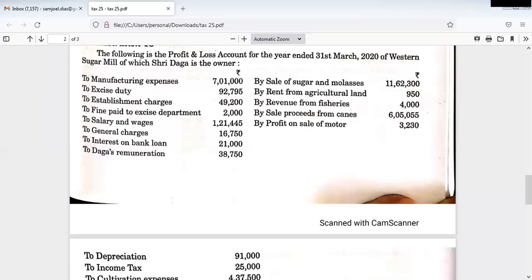So when is a fine paid? When you break the law, a fine is imposed. But that fine paid is not allowed as a business expenditure. You are not supposed to break any laws, but you have broken maybe, okay, certain provisions. You paid a fine to the department, but it is not allowed as a business expenditure. It is not in line with the business activities.